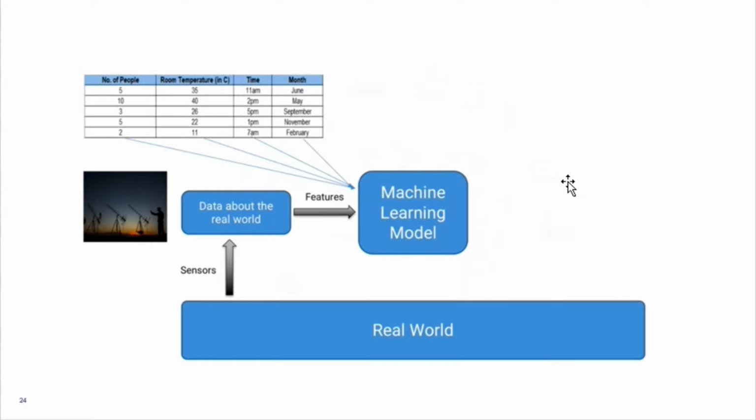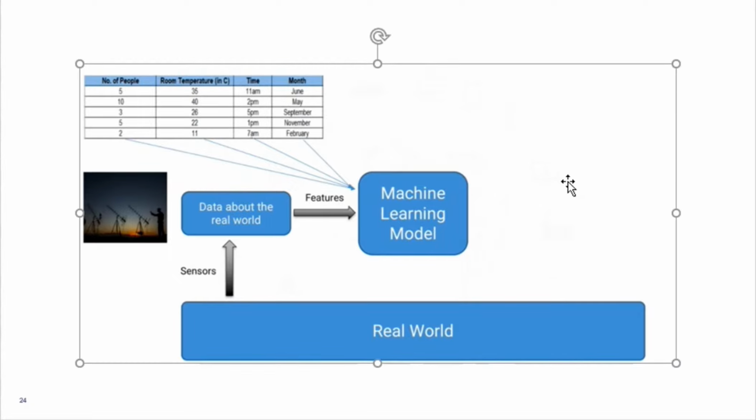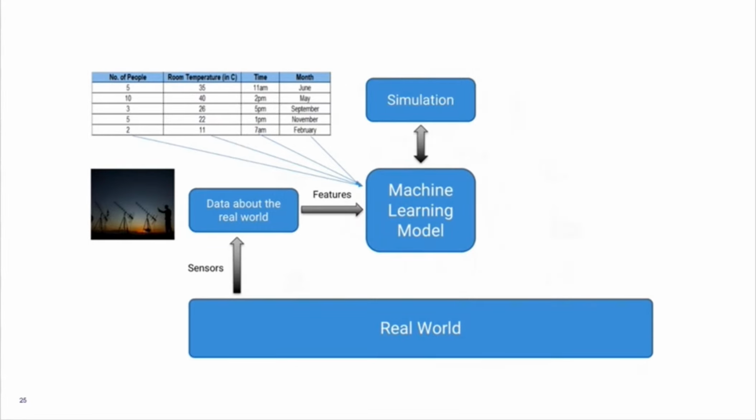So the model might also interact with a simulation. Here you can see that it's a simulation, which is another kind of model that gets attached to it.